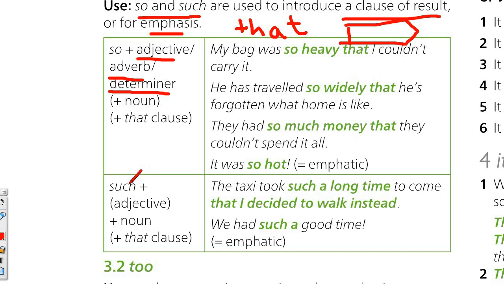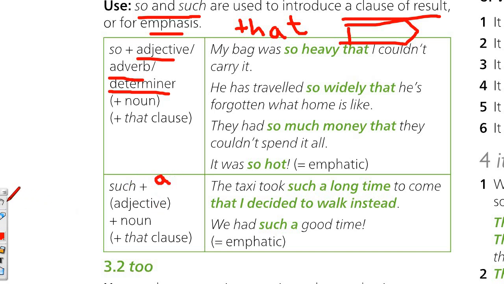And with such, you can express the same idea. It was so hot that we couldn't go out. It was such a hot day, or we had such hot weather that we couldn't go out. Okay. Very often you have a singular noun, so you have to say a. It was such a hot day.